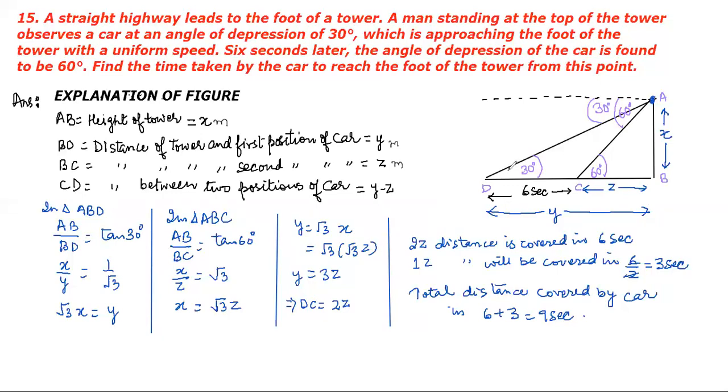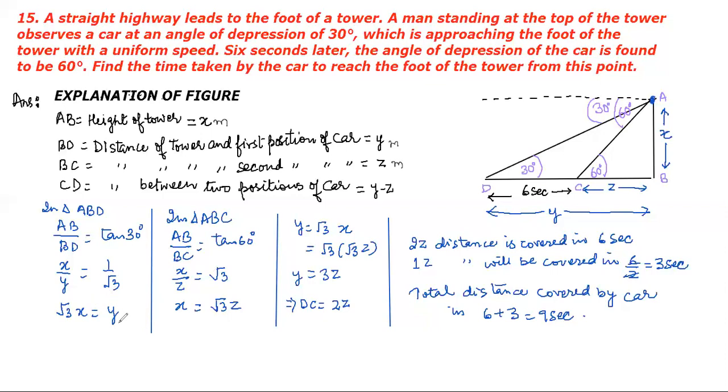Let's start. If I start with this triangle ABD, this is the height of the tower and this is the distance. So the relation between the height and the distance taken by the car to reach the tower will be perpendicular upon base, that is equal to tan 30 degrees. As the alternate interior angles are equal, these lines are considered parallel, so this is equal to 30 degrees, and therefore this is 1 by square root 3.